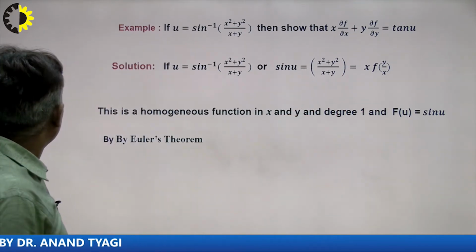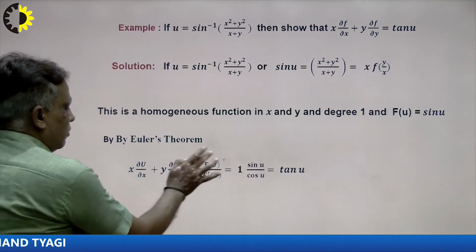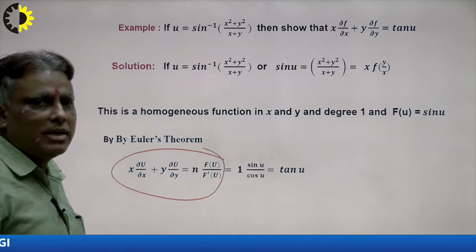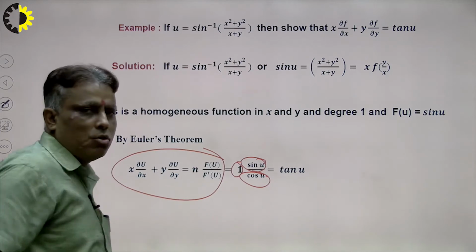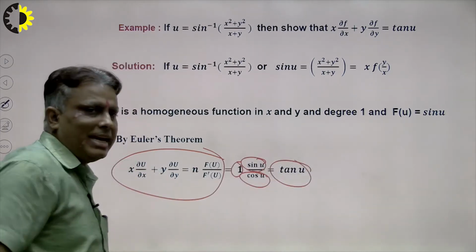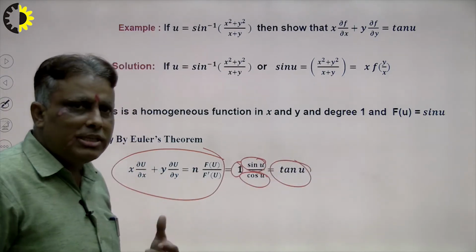We see here, by using Euler's theorem, when we convert it, what will be the result? Degree 1, f(u) = sin u, and differentiation of sin u is cos u. So the result will be tan u. So we can calculate in minimum time by using Euler's theorem.